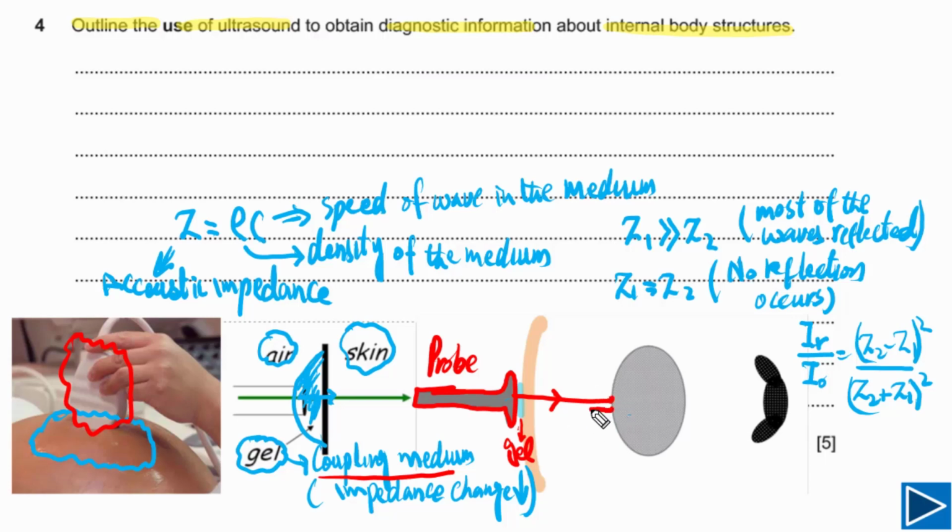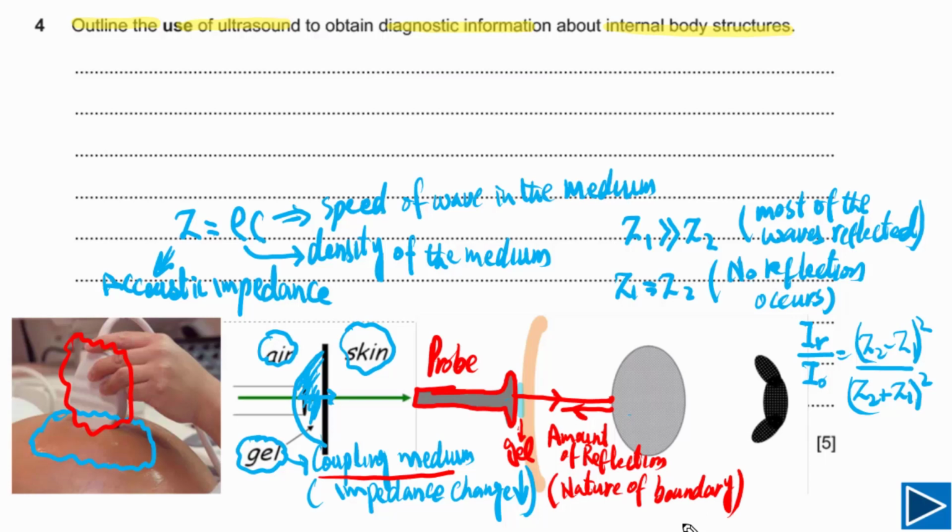Some of the ultrasound will be reflected back from this boundary, and the amount of reflection is very important. The amount of reflection gives us information about the nature of the boundary, or simply we can say about the type of tissues, because different tissues have different acoustic impedance.